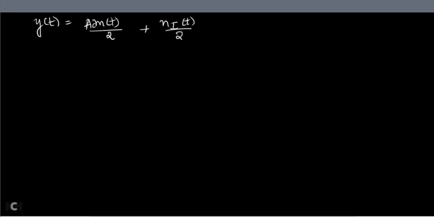Now we need to find the power. This is your signal, no? Signal power, let me call this PS. Signal power we need to calculate. And this is your noise power, PN. So we need to calculate.